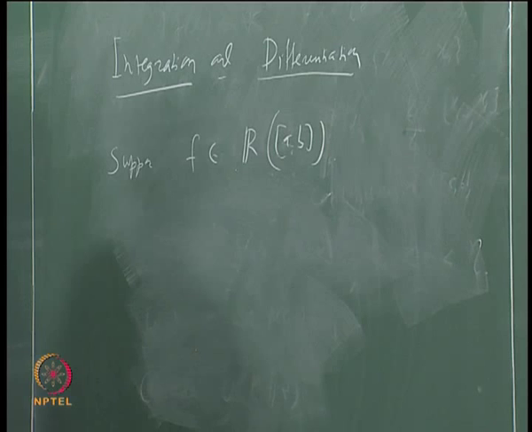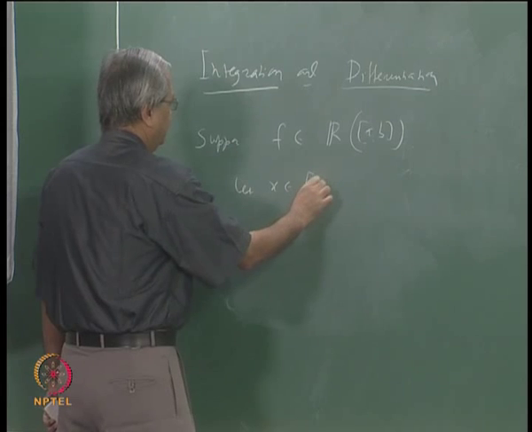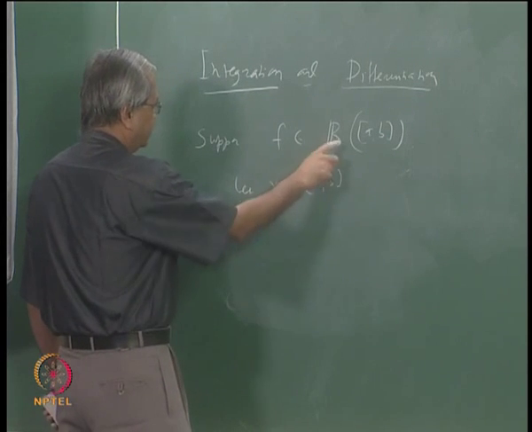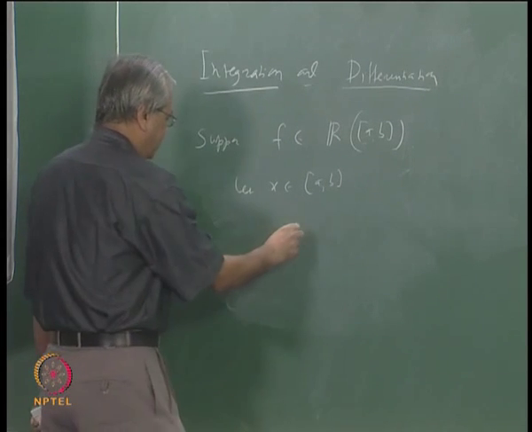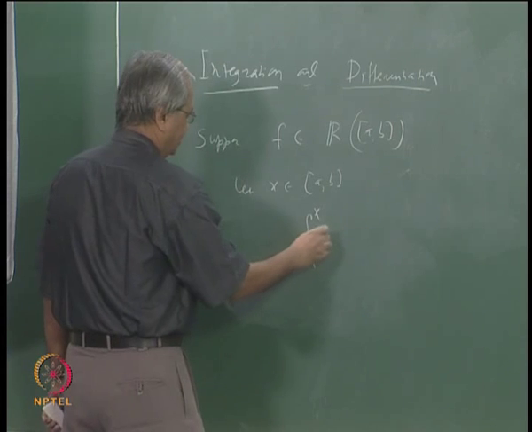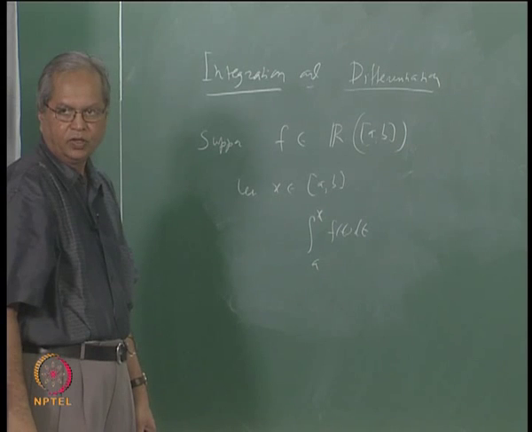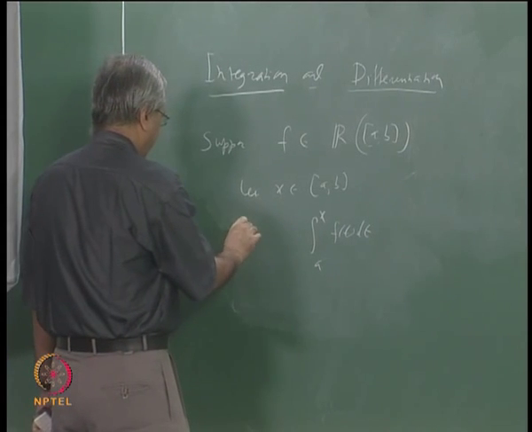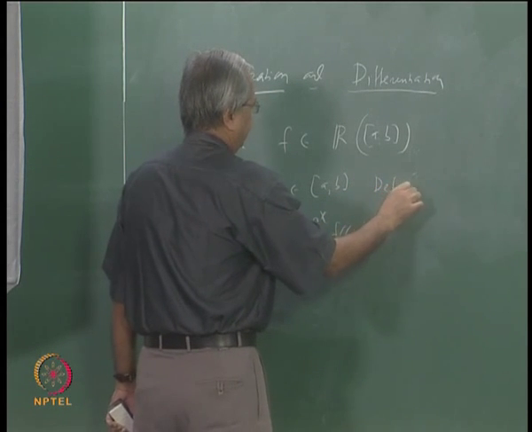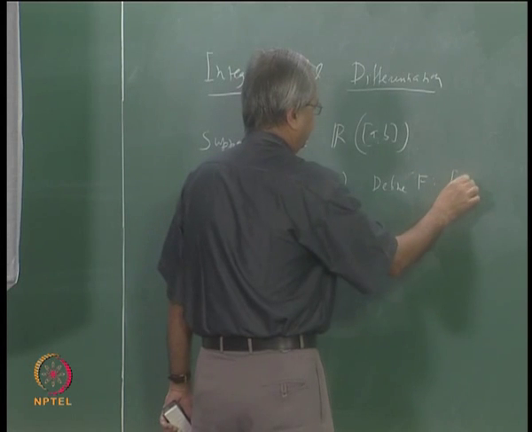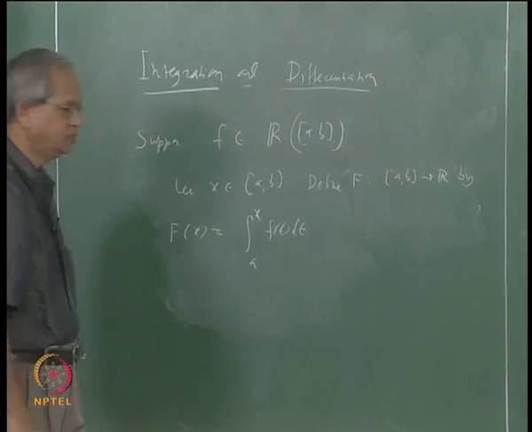So what I can do is say that you take any x belonging to [a, b], then the function is also integrable in the interval a to x. So consider that interval, and let us consider the integral a to x f(t) dt. Then call this function big F of x. Okay, so define big F from [a, b] to R by this.